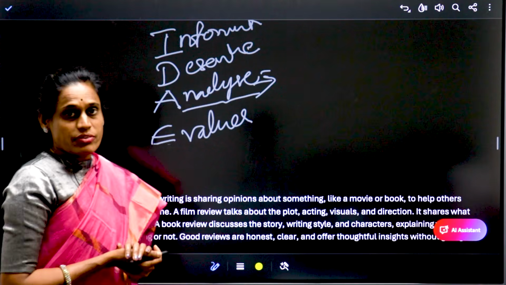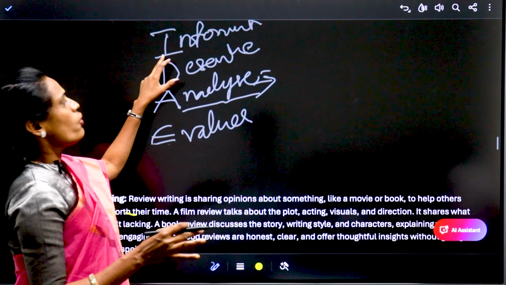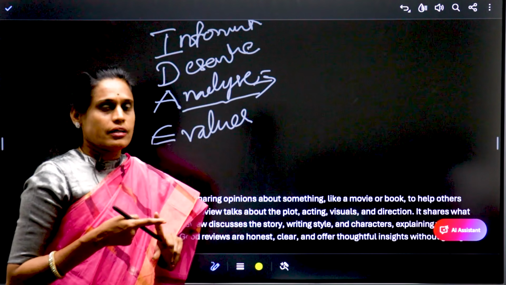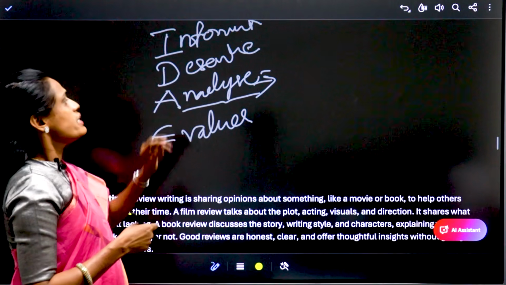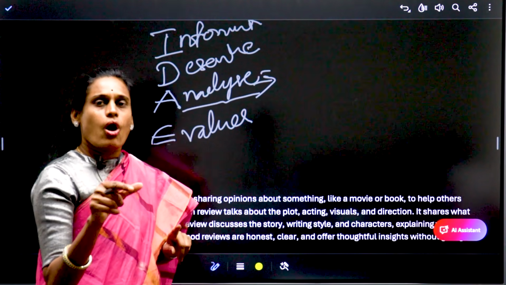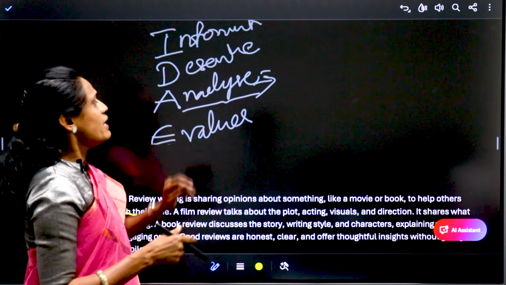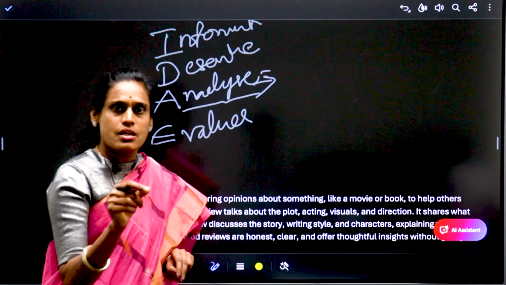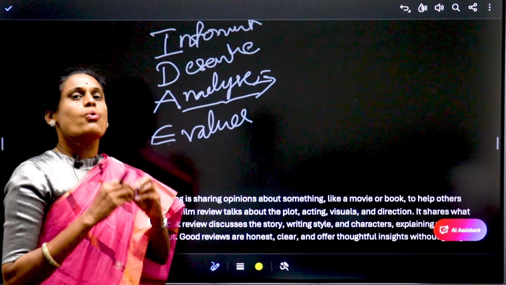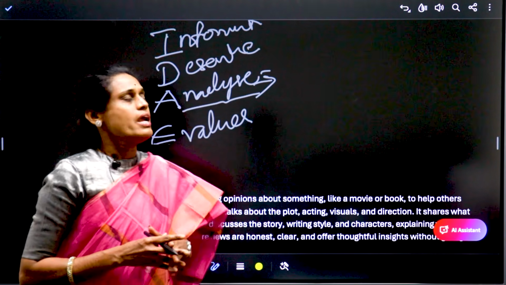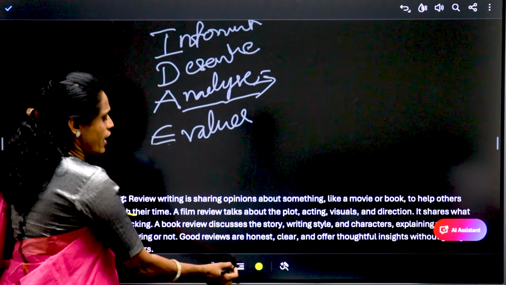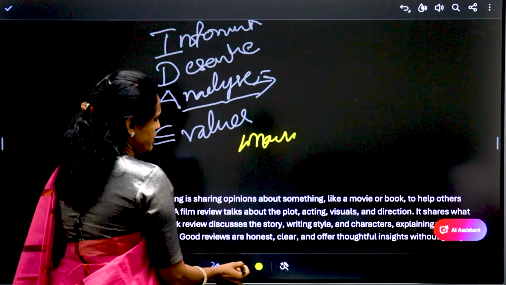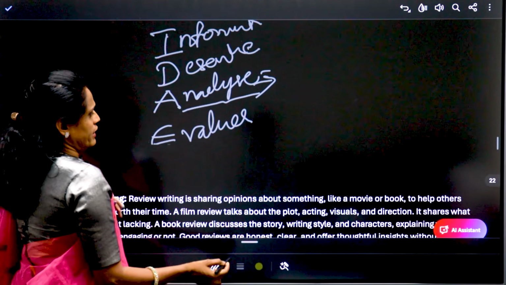So when we want to write a movie review, just go for the information: title of the movie, director, cast, and the co-artist, whatever it is. Describe the people, the plot, the theme of the movie. And analyze means what are the things that add value, where it got lost, and engagement. Evaluation means overall your opinion on that movie. This is going to be a complete idea of the movie review. So movie review will be given like that.